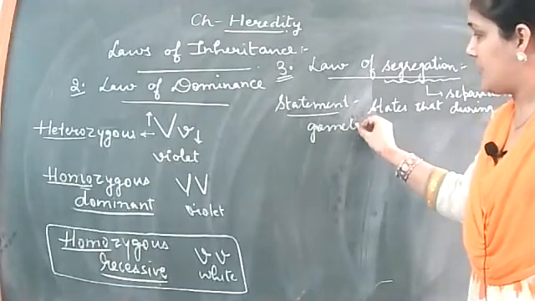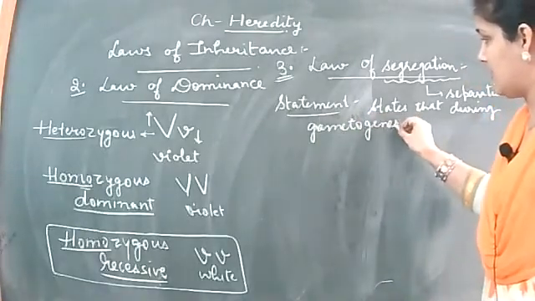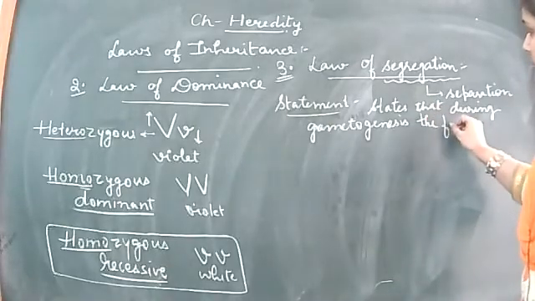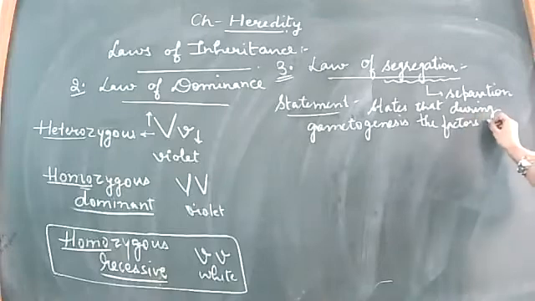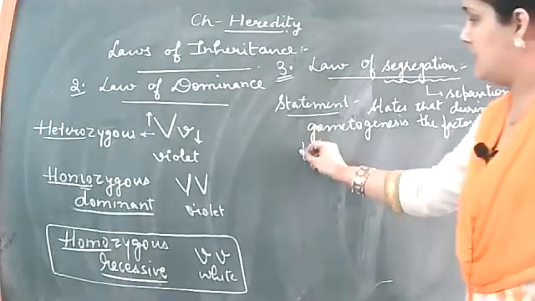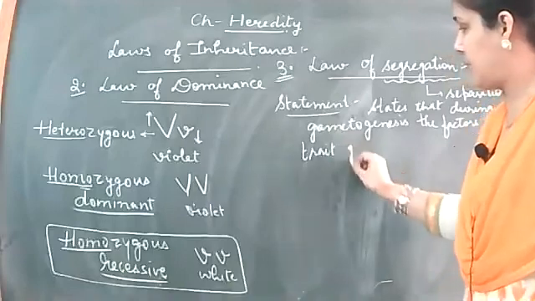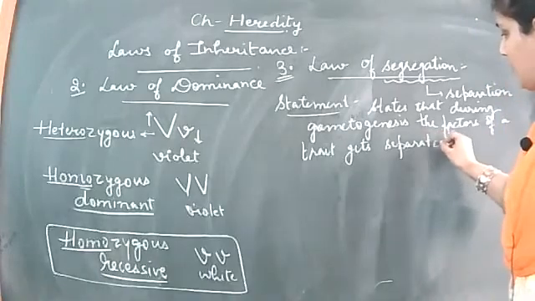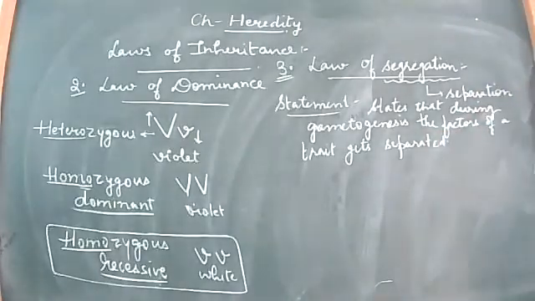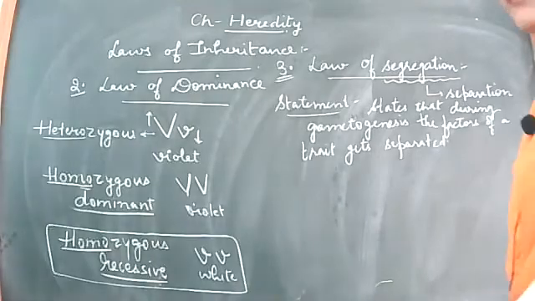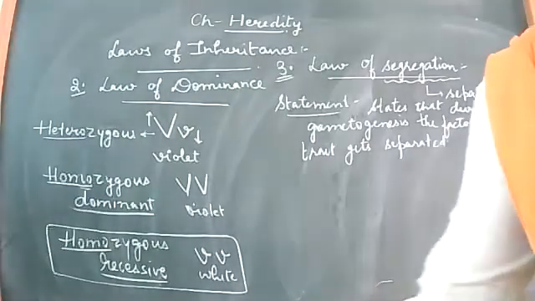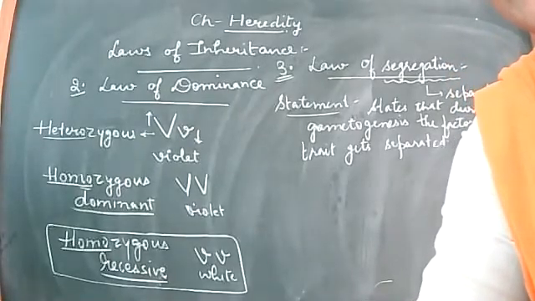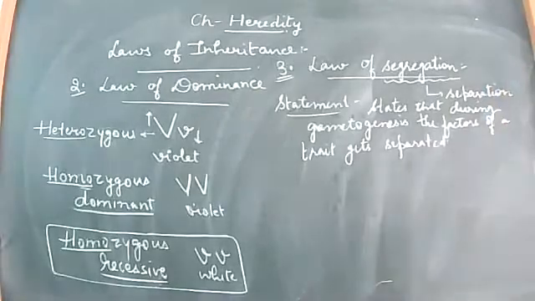So during gametogenesis, the two factors of a trait get separated or segregated. You can write the word segregated also, or you can also write the word separated. Both ways it is correct, right?